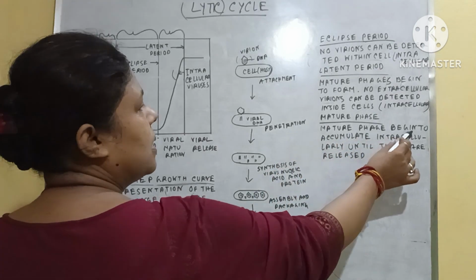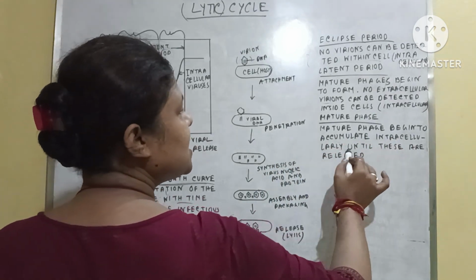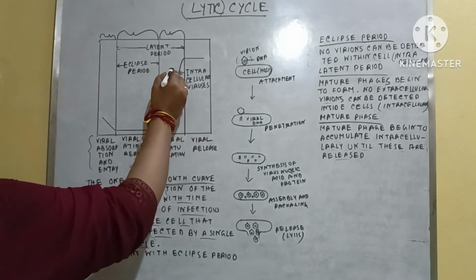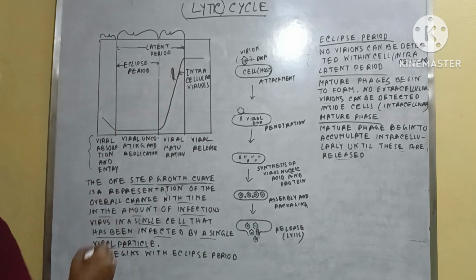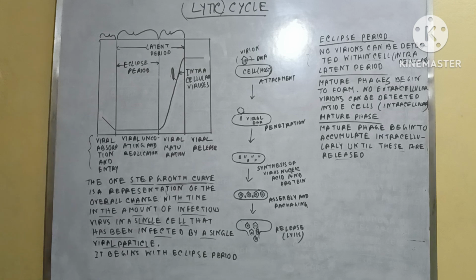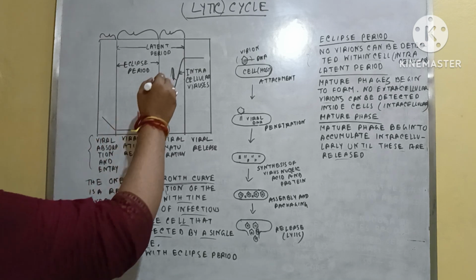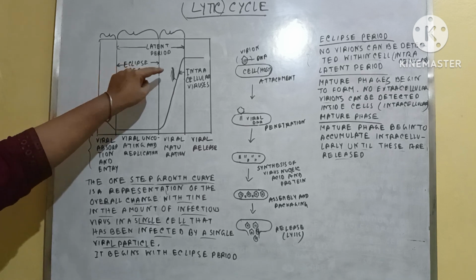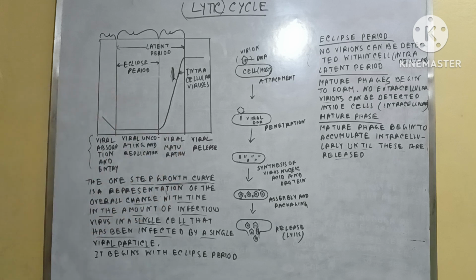Here the phages accumulate intracellularly until they are released. So this step or this position is included within the mature phase or mature period. So what is happening here? The maximum number of phage viruses are accumulated in this period. Clear? This is included within the maturation phase.